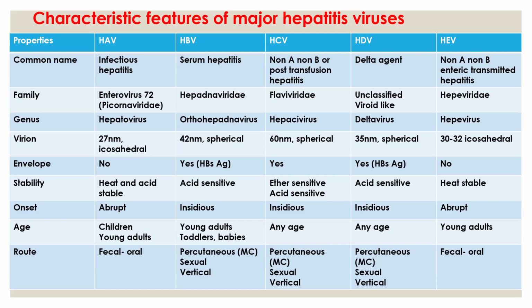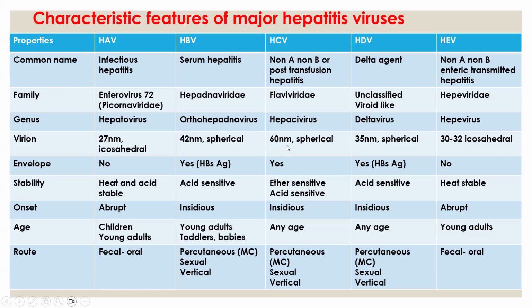If you see the virion, what is meant by virion? The infectious particle of the virus is called the virion. The size of the hepatitis A virion is 27 nanometers, with icosahedral symmetry. The hepatitis B virion is 42 nanometers and a spherical particle.